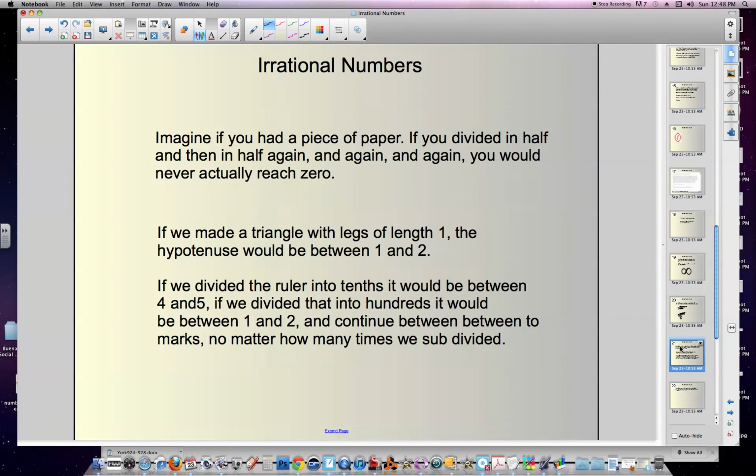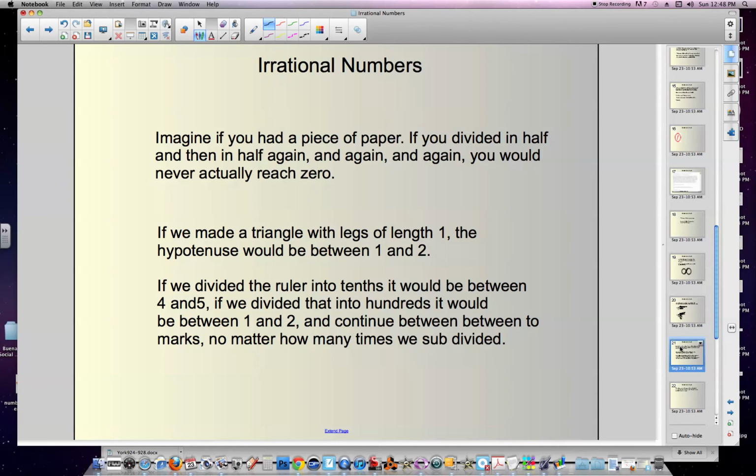However, a number that never repeats. Imagine if you had a piece of paper and you divide it in half, and then you cut it in half again, and again, and again, and again, and again, and again. You would never reach 0, right? There would always be a new segment to cut in half. That is infinity.